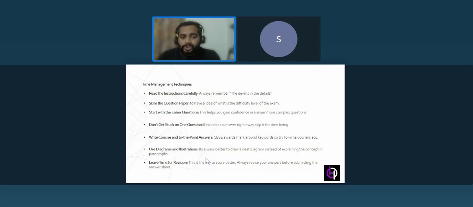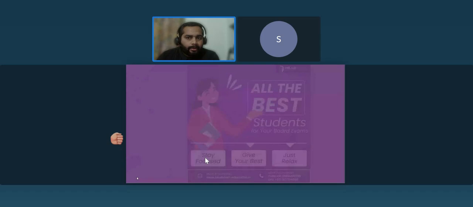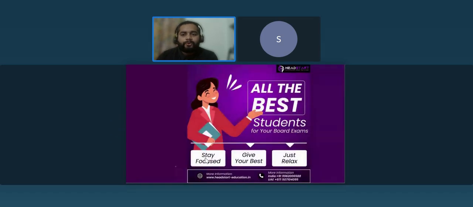Use diagrams to illustrate. Write concise and to the point answers. So this is what point wise means, point to point.